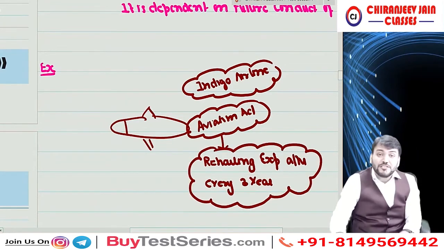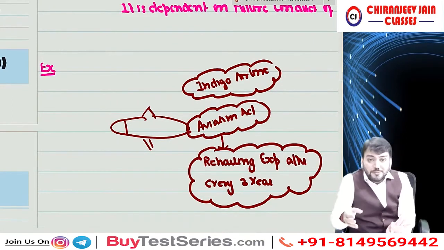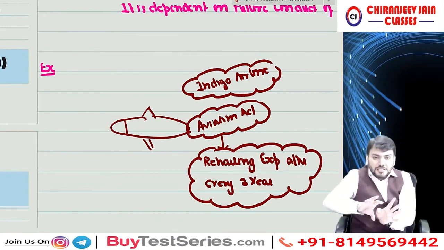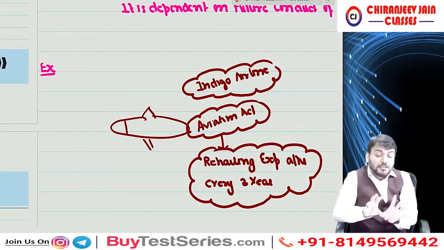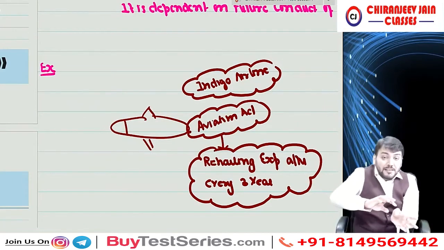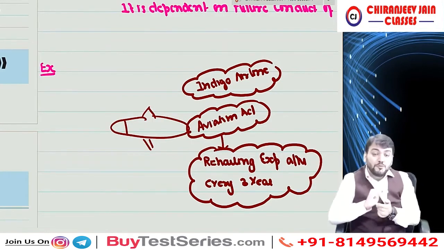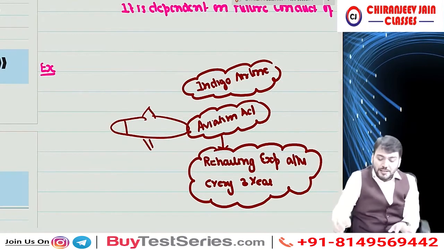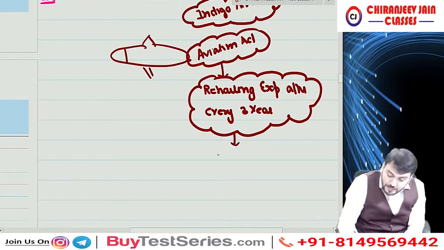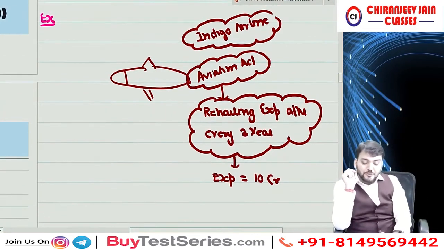As per the National Aviation Act, if you are using any aeroplane for public transportation purposes, it needs to be rehauled, meaning major inspection needs to be done. Major inspection means a huge amount of expenditure, because each and every part of the aeroplane will be checked. We call it major inspection, not routine repair and maintenance. It is done after every 3 years and will result in an expenditure of suppose 10 crore. Have you understood this point?